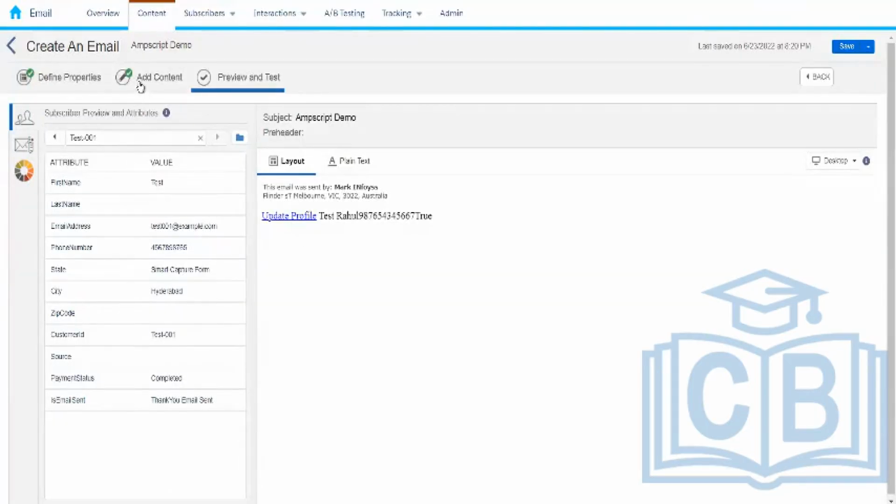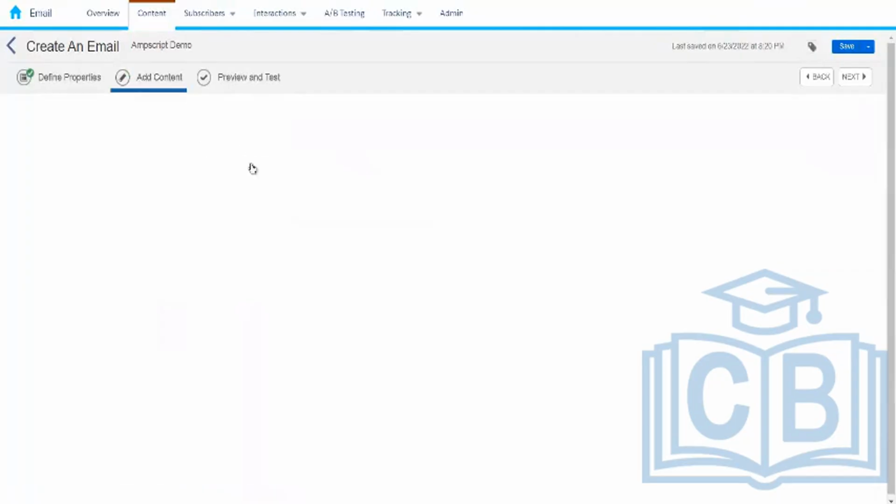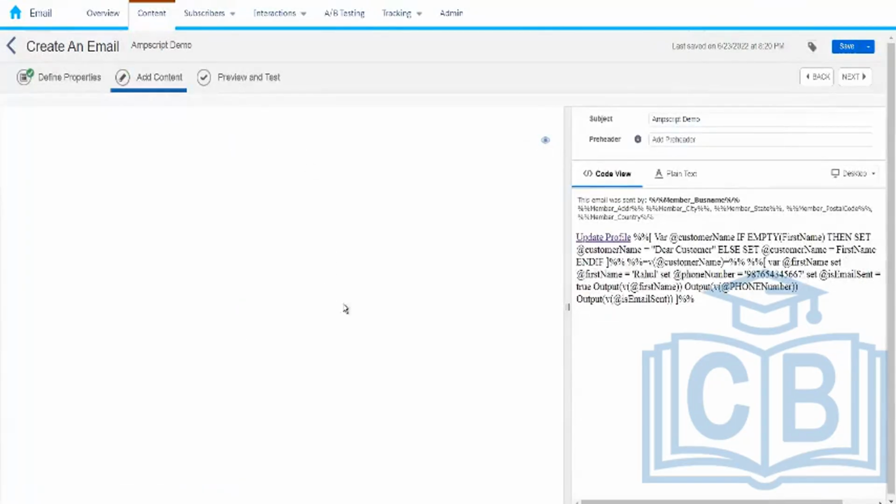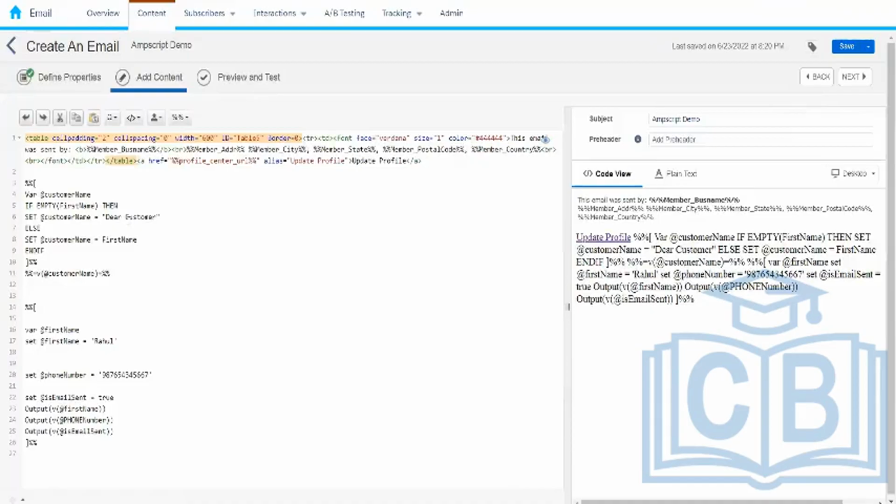But in case we do not have a value for the first name, let's do it with the last name, because we do not have the last name value for some of the customers. Instead of the first name, what I'm going to write is the last name only.